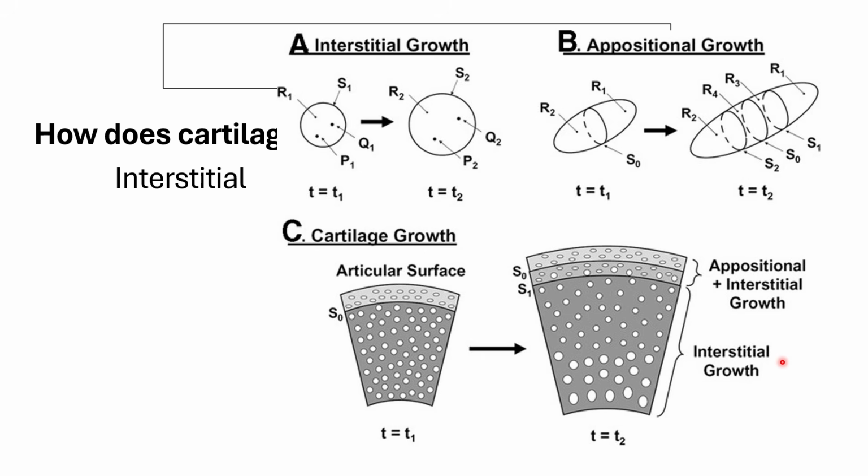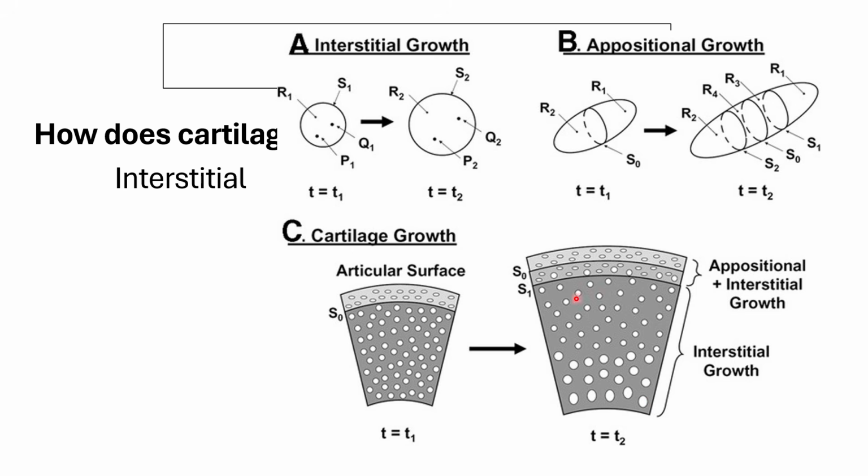And key point, the appositional type of cartilage formation is only possible if the cartilage has perichondrium. So this is basically a connective tissue layer that is found on the peripheral areas of your cartilages. So some cartilage types, such as your fibrocartilage, do not have this perichondrium layer, which means it cannot develop or grow via the appositional type. It is usually just the interstitial growth.